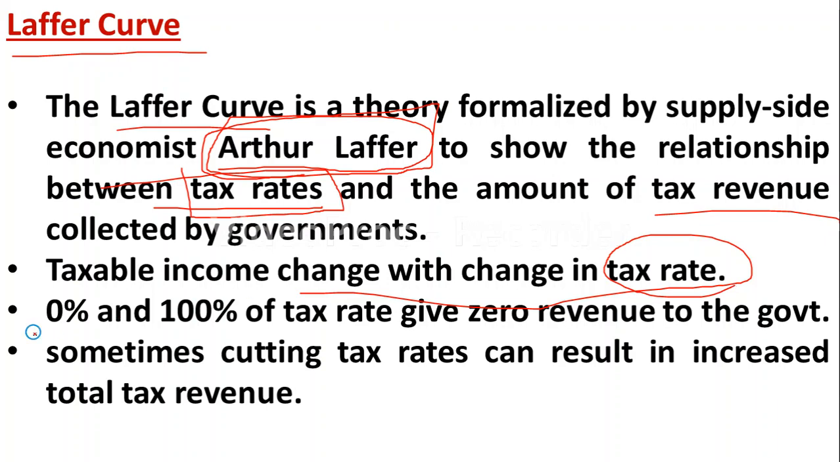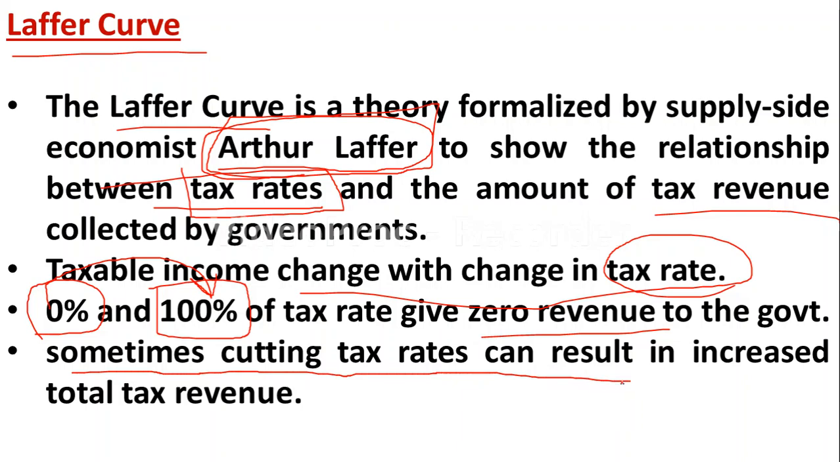And 0% tax means zero revenue to the government. Also remember, 100% tax also gives zero revenue to the government. Why? Because at a 100% rate of tax, no people will work, they are discouraged to work, so revenue for the government is also zero. So remember, at 0% tax and at 100% tax, the tax revenue will be zero to the government. And according to the Laffer curve, sometimes cutting the tax rate can result in increased total tax revenue because of an increase in the base of the tax.